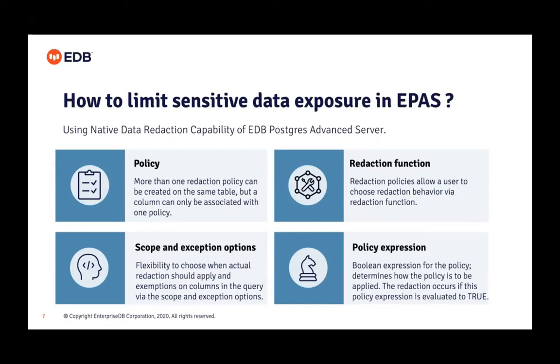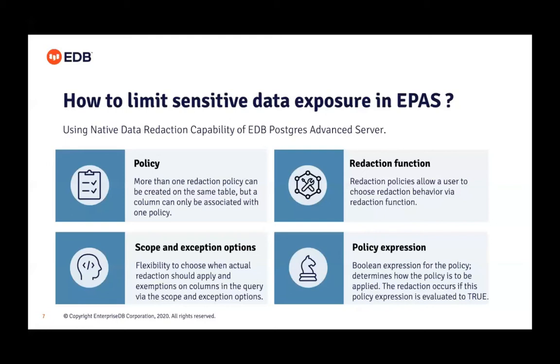Previously we just hide first five character. If you want to hide six character, you can hide it. You want to hide all, you can do that as well. Scope and exception option, it's provide the flexibility to choose when actual redaction should be applied on that column when